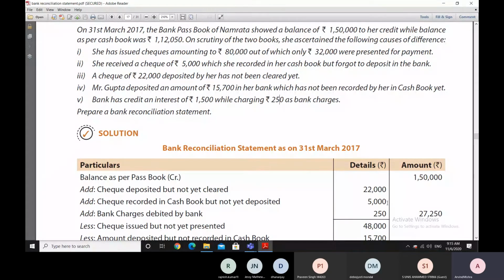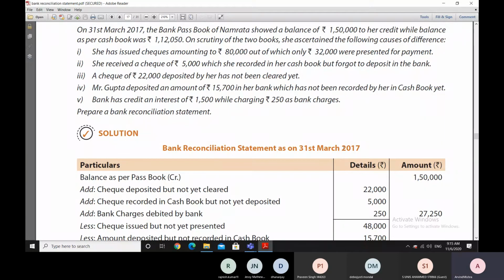So what we are attempting here is not a rectification of errors. We are attempting a reconciliation. By reconciliation we mean that we want to be sure that we know all the reasons for which the difference between the bank passbook and the cash book balance is there. We want to find out the exact reasons for which there is a difference between the two balances, and for that reason we are preparing the bank reconciliation statement. We are not correcting anything here.